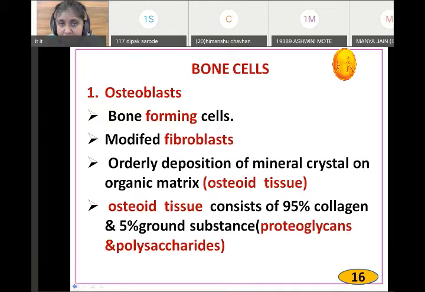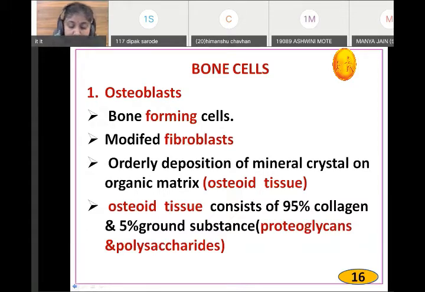This is rapid phase. In slow phase, what happens when the hormone receptor complex is formed? The organic matrix secretes some digestive enzymes, lactic acid and citric acid. They dissolve the organic matrix and release the calcium from the bones into the blood. So, two forms: rapid and slow. Now this is the action of parathormone on the bones.